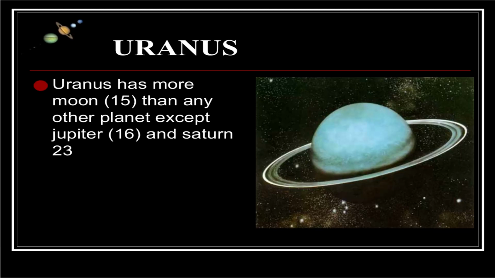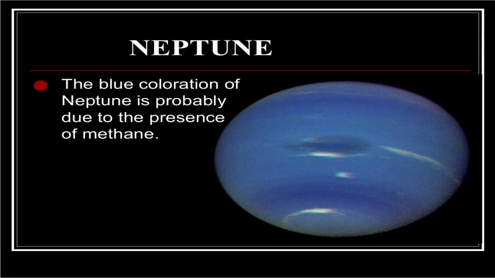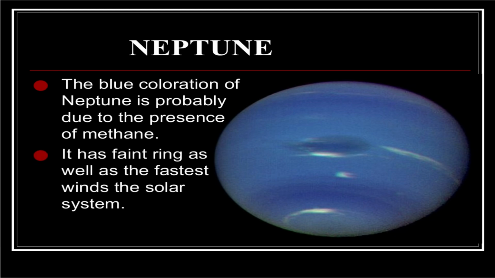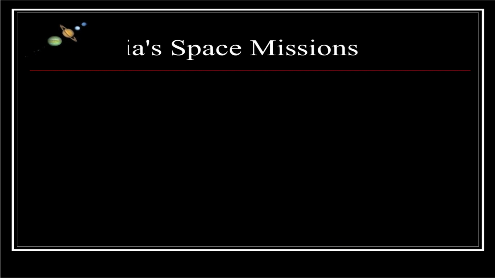Uranus. Uranus has more moons, 15, than any other planet except Jupiter, which has 16, and Saturn, which has 23 moons. Neptune. The blue coloration of Neptune is probably due to the presence of methane. It has a faint ring as well as the fastest wind in the solar system.